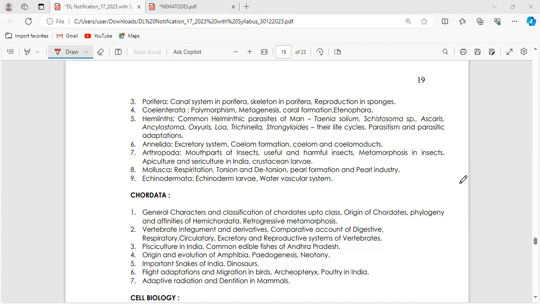Okay, then what is the common name for Taenia solium? Tapeworm.